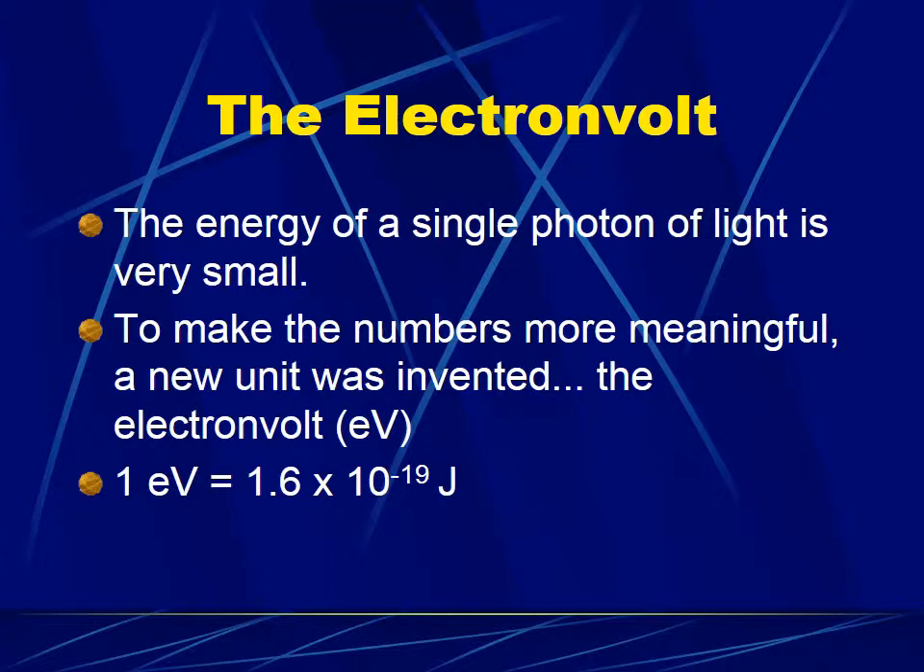When we calculate the energy of a photon, it usually turns out to be a very small number of joules. To make this number more meaningful and easier to relate to other people, we've invented a new unit called the electron volt. And 1 electron volt is equal to 1.6 times 10 to the negative 19 joules. So we'll use this as a factor and use factor label to convert between joules and electron volts.